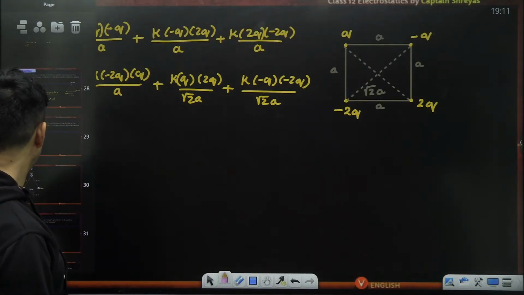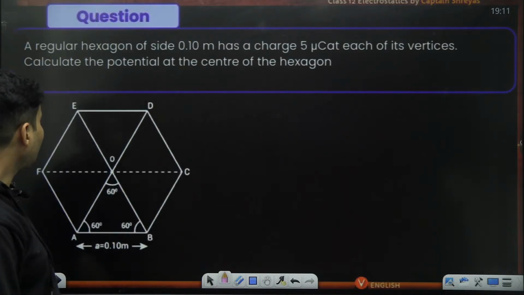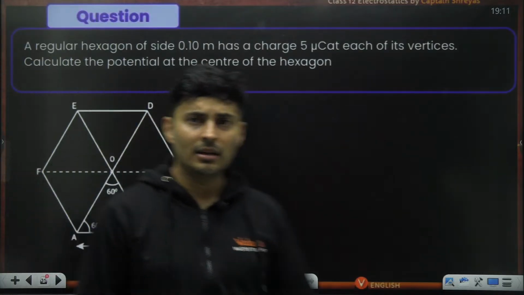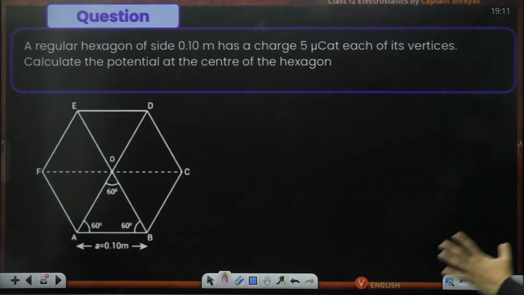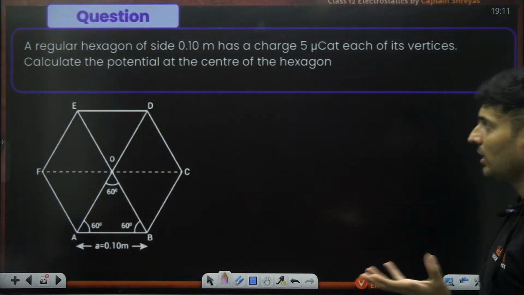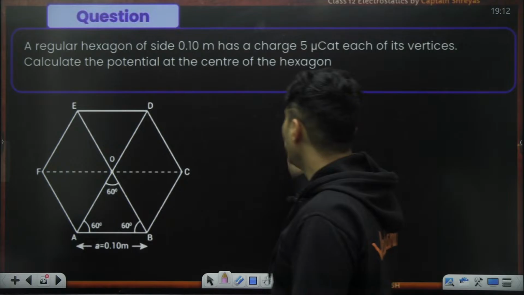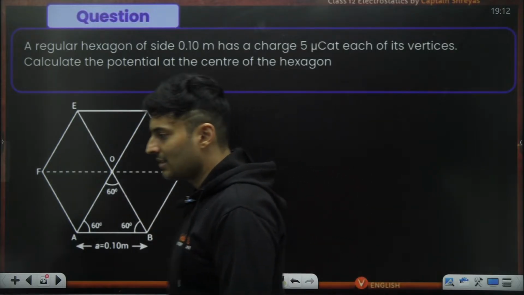I think we have one. Yes, here. A regular hexagon has side of 0.1 meter and 5 microcoulomb charges placed on all the vertices. Find the potential at the center of the hexagon.